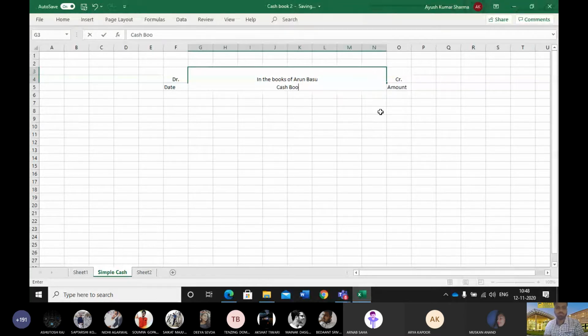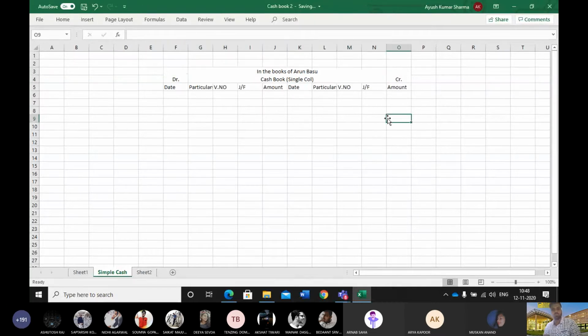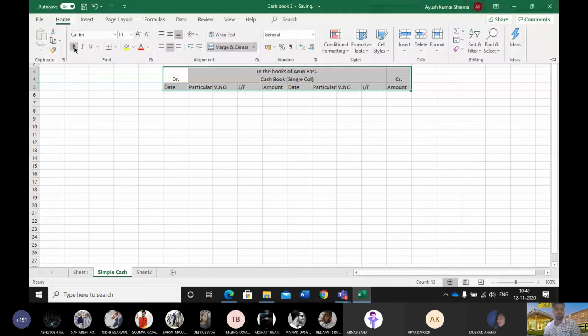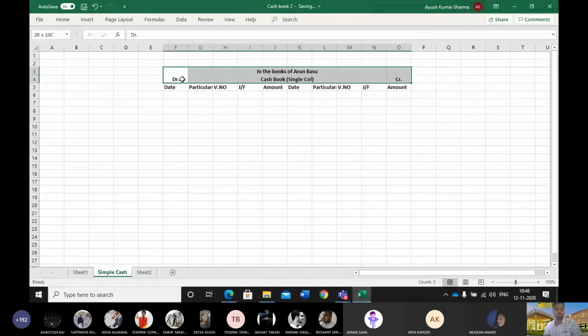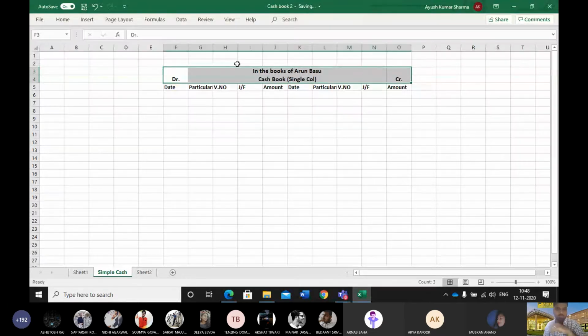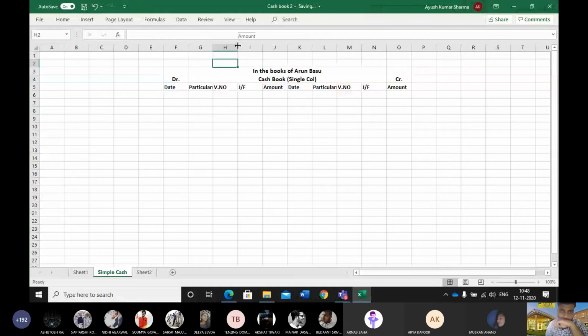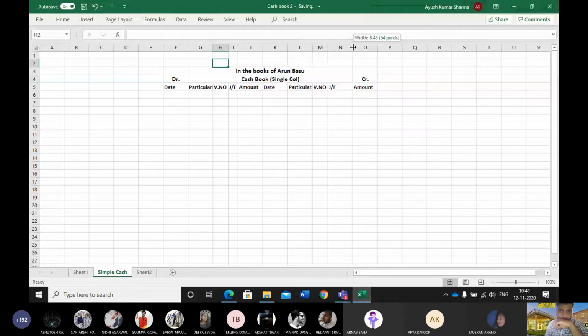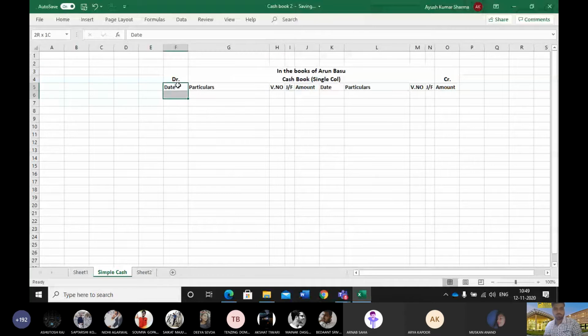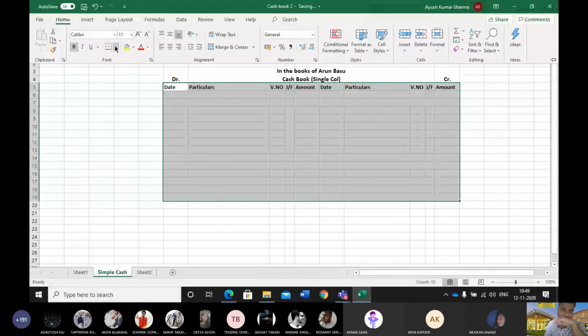What we are doing: cash book, single column. Okay, this is the format.